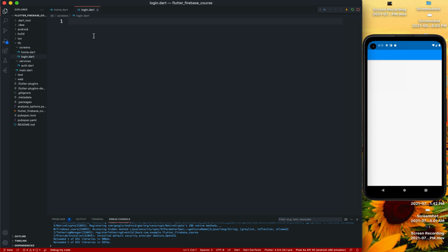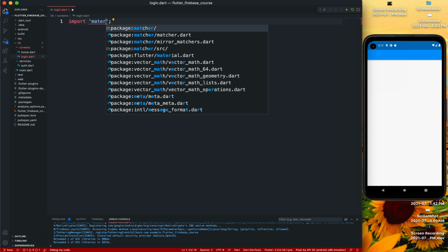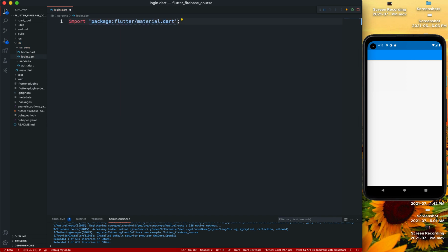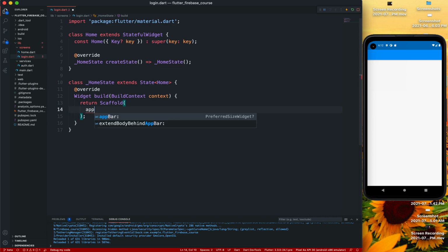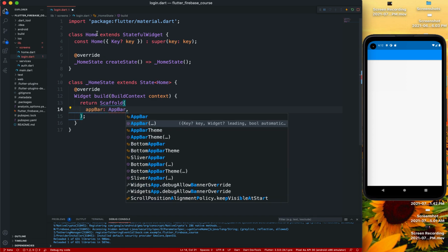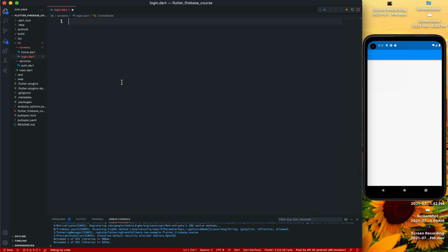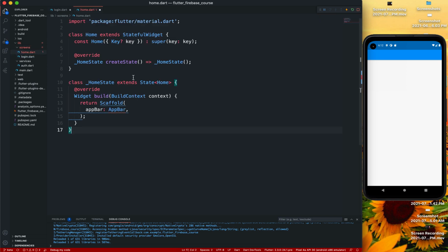So I'll first work on the login page. I'm going to import material dart, and we'll make a stateful widget which will be our home, and we're going to return a scaffold for now, but the app bar, and I forgot this is supposed to be login, so what I'll do is I'll just cut that and paste this right here.